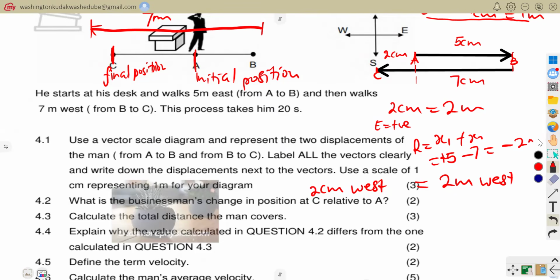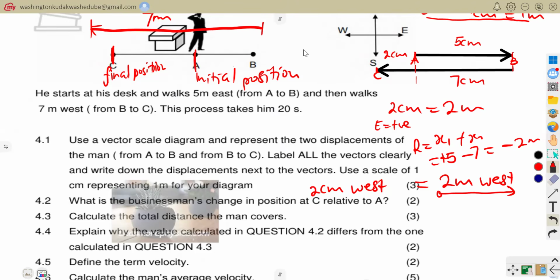Negative 2 meters. So negative means west. So you would have just ended up determining your position as 2 meters to the west. Either way, we are defining our change in position from here to there. Yes, you went positive 5 meters going that side and negative 7 meters going that side.